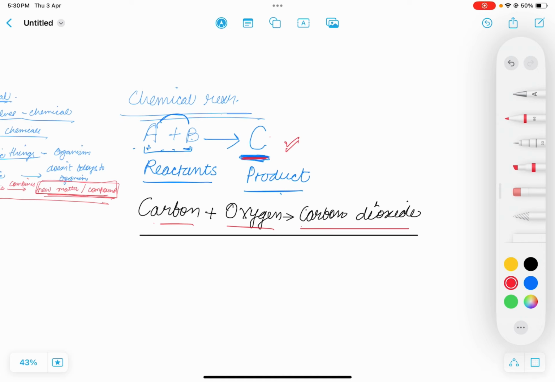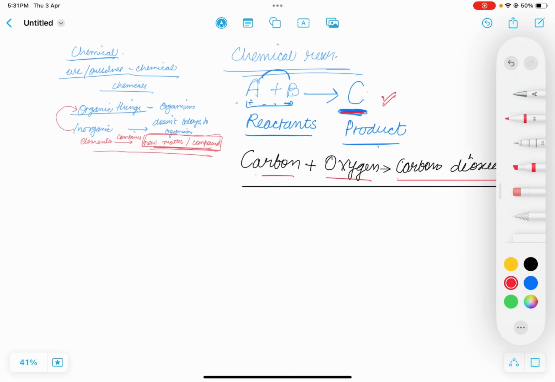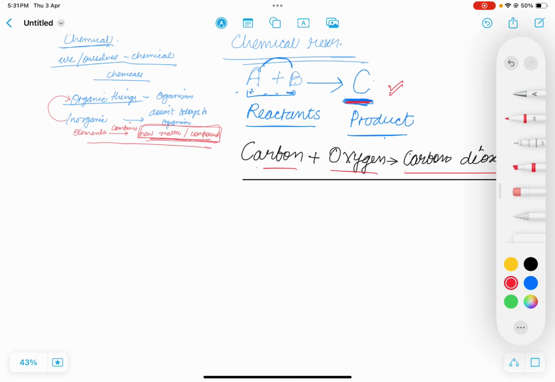A chemical reaction is something which represents which two or more compounds are combining to give what new product. So this is a chemical reaction, signifying what is happening with the chemicals, what is going on with the chemicals within the system. Okay. So let's move on with the next small topic. After chemical reaction, now let's come to chemical equation.